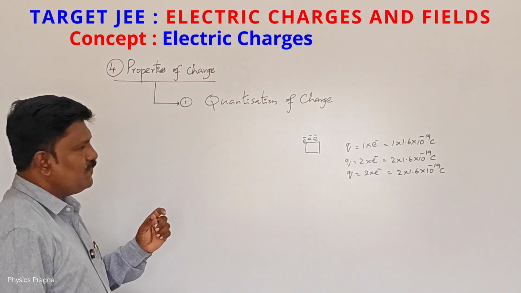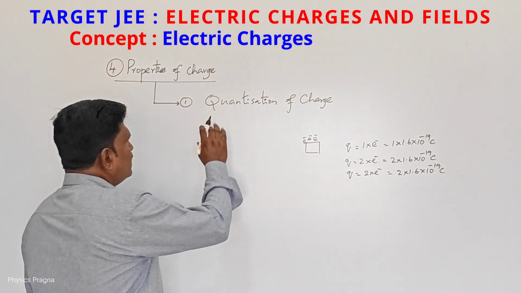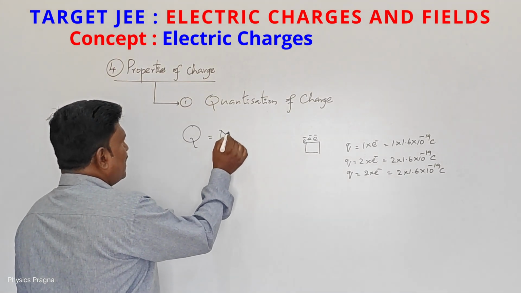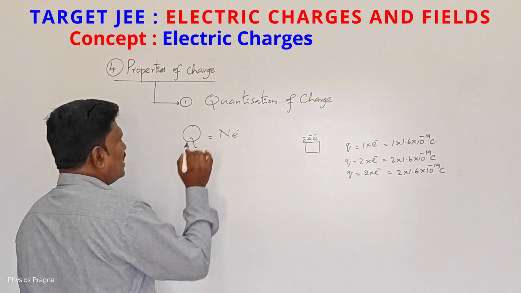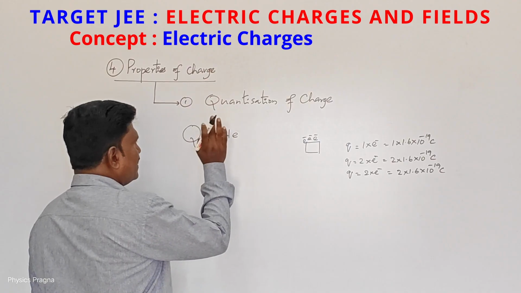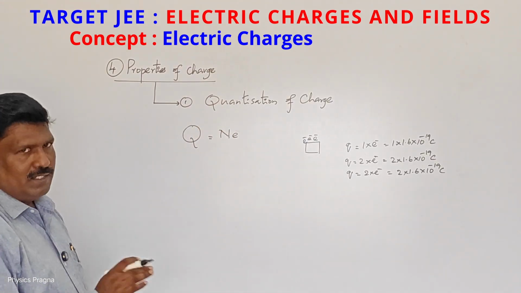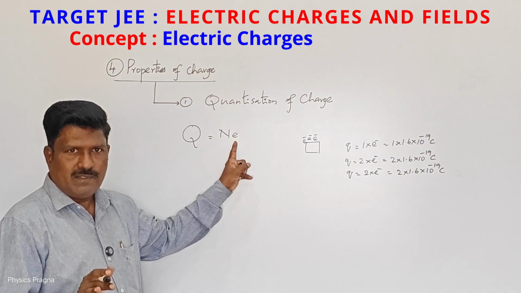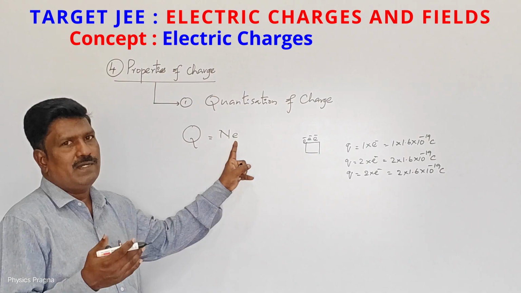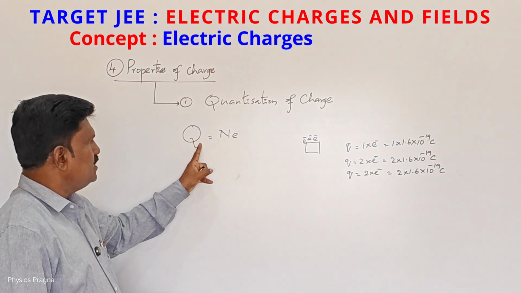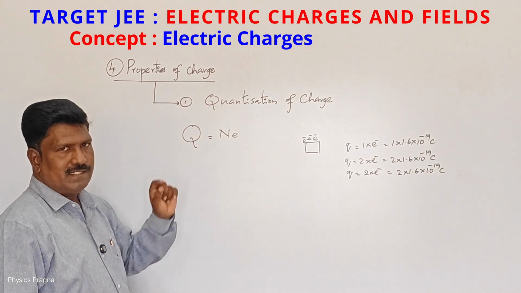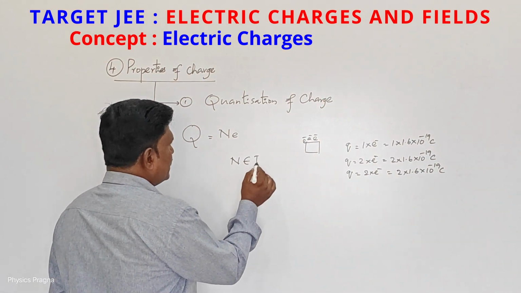We can simply express the quantization of charge like this: total charge given to a body is equal to number of electrons into charge on electron. Here e means charge on electron, so only the value we have to take. If the same number of electrons is removed, then the body becomes positive. If the same number of electrons is supplied, the body becomes negative. So Q is equal to n e, where n belongs to the integers.